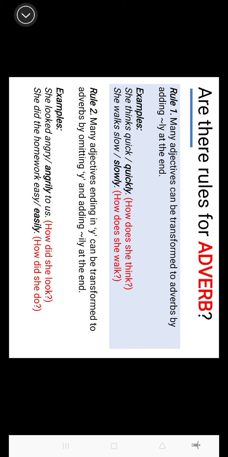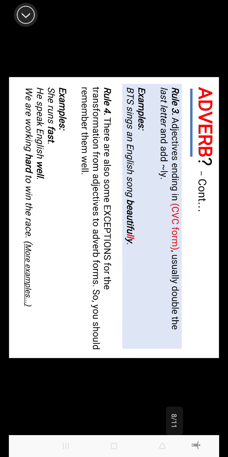Let's move on to the third and fourth rules. So rule number 3, adjective ending in CVC form, usually double the last letter and add ly. Well, CVC here, I think I did explain to you in the class already. It's about consonant, vowel, consonant. So for the word that ends with the sound consonant, vowel, consonant, we need to remember that we double the consonant. Okay, and then we add y.